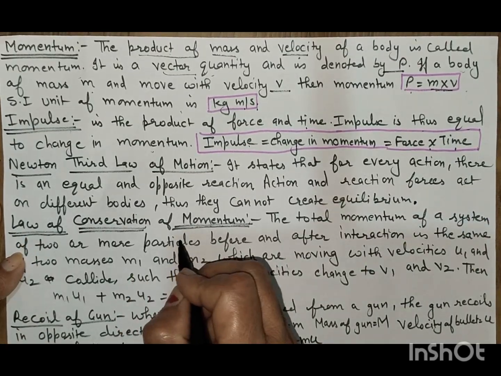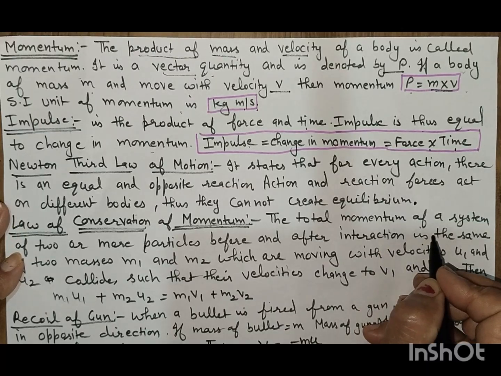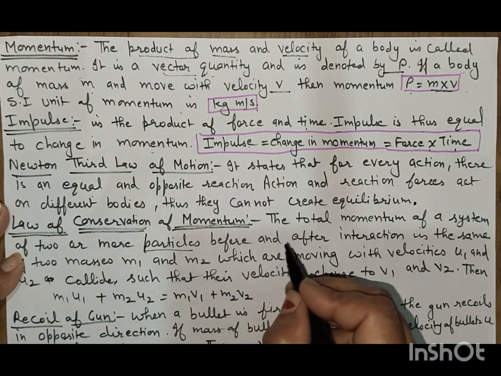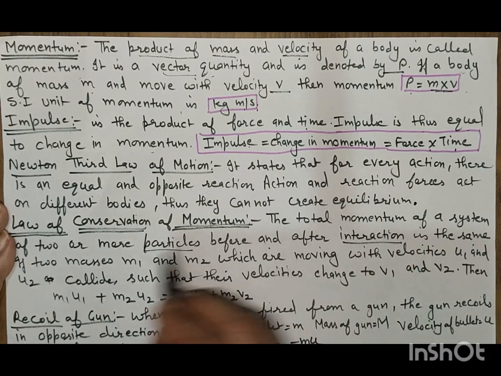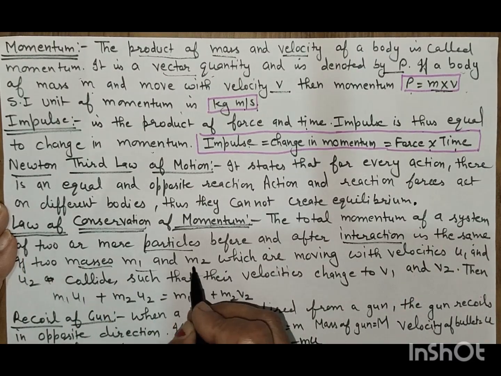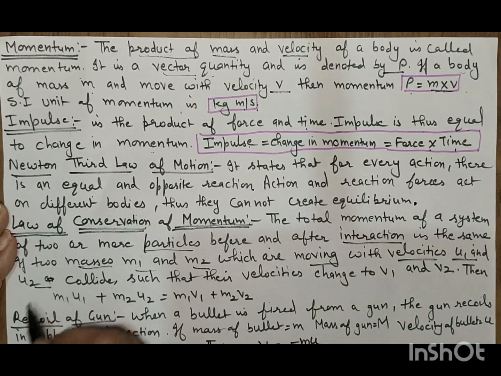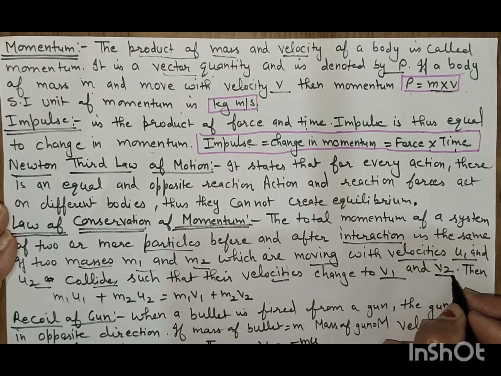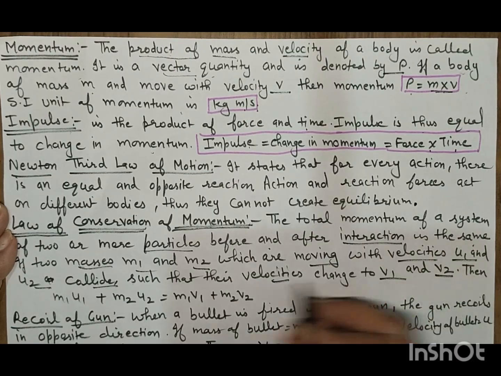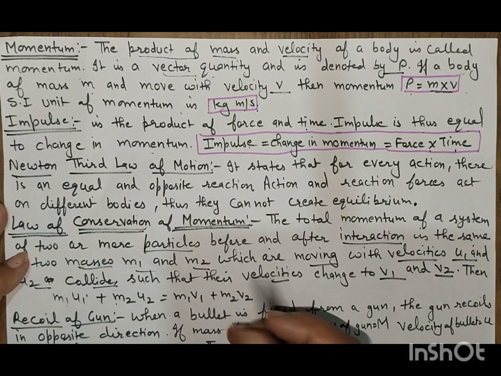Now, the law of conservation of momentum. The total momentum of a system of two or more particles before and after interaction or collision is the same. If two masses m1 and m2, moving with velocities u1 and u2, collide such that their velocities change to v1 and v2, then m1 u1 plus m2 u2 is equal to m1 v1 plus m2 v2.